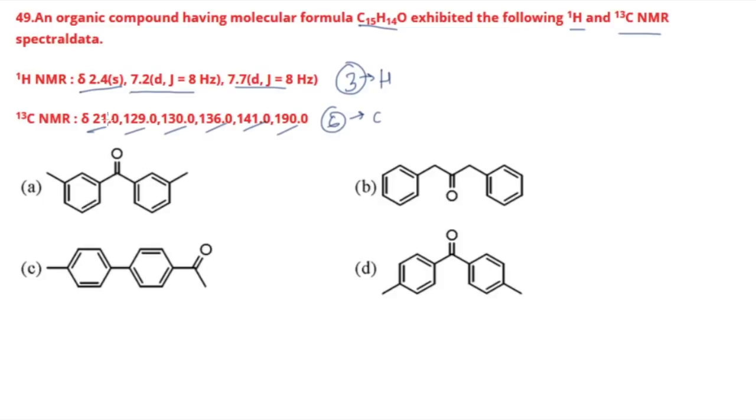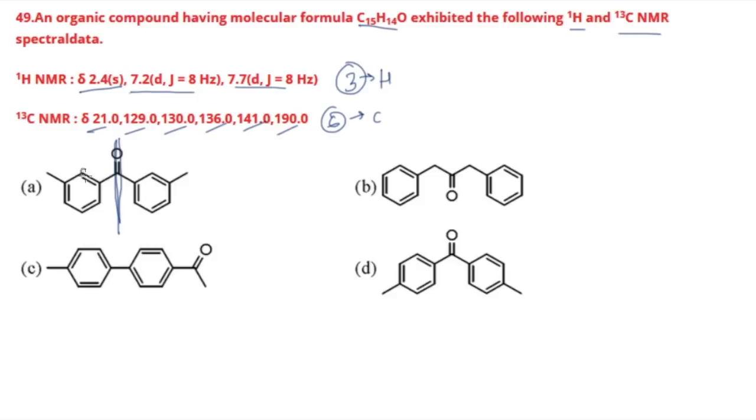See, first step is, before going into the chemical shift values, before going into anything, just find out how many kinds of protons and carbons are there. So in option A, if you draw a plane like this, a plane passing through this, how many kinds of hydrogen do you have? Just find out the hydrogen.